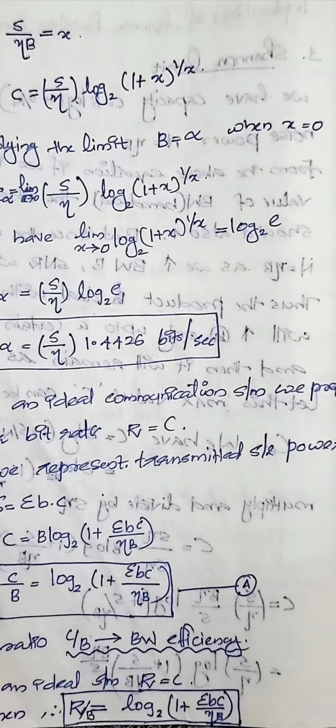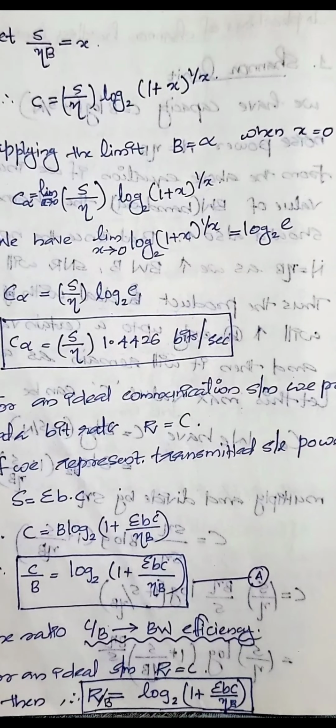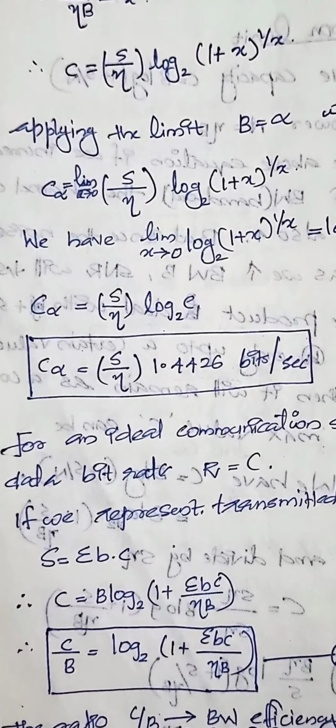Now we have the equation: limit as x tends to 0 of log(1 + x) raised to 1/x is equal to log e to base 2. Now substitute this term as log e. Then we get C infinity equal to S/η.